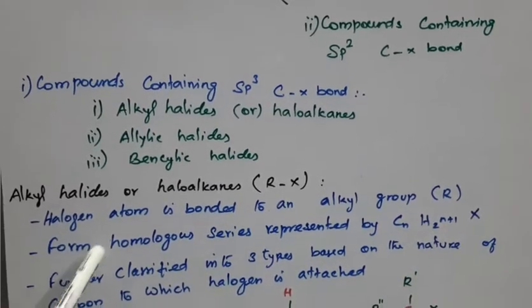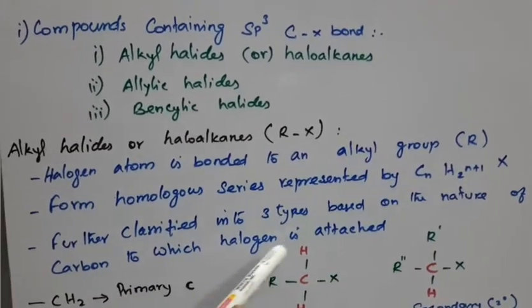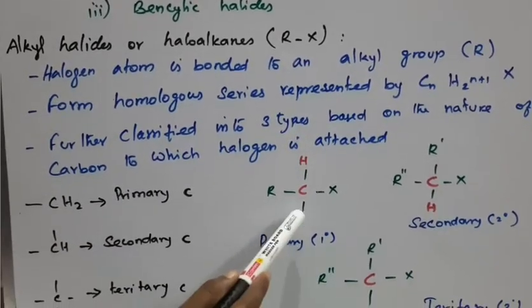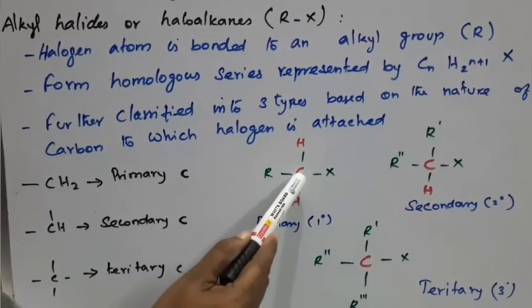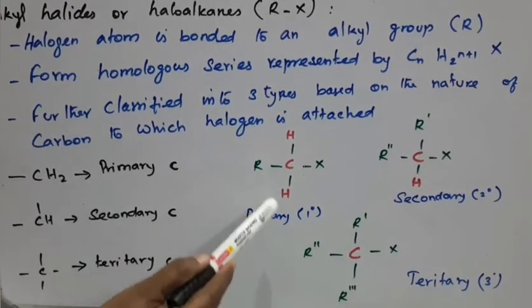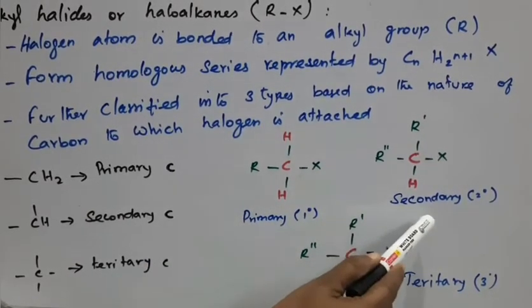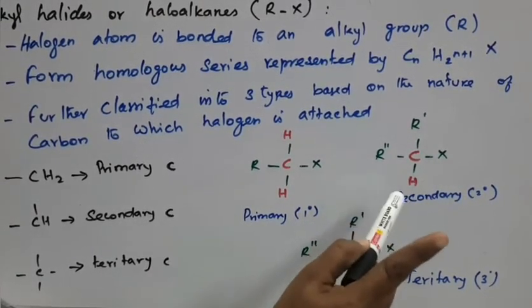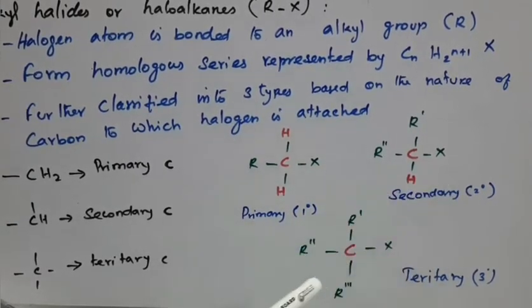Further, this is classified into three types based on the nature of the carbon to which the halogen is attached. First, primary alkyl halide: here the halogen atom is bonded to a carbon containing two hydrogen atoms with one alkyl group. Secondary alkyl halide: the halogen atom is bonded to a carbon containing one hydrogen atom with two alkyl groups.